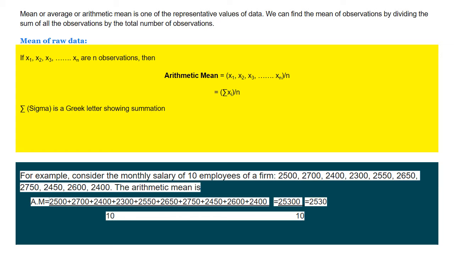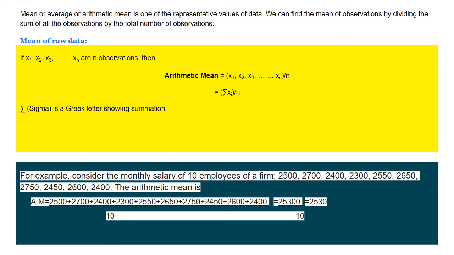Now if x1, x2, x3, up to xn are n observations, then the arithmetic mean is x1 plus x2 plus x3 up to plus xn by n, that is sigma xi by n. Here sigma is a Greek letter showing summation.